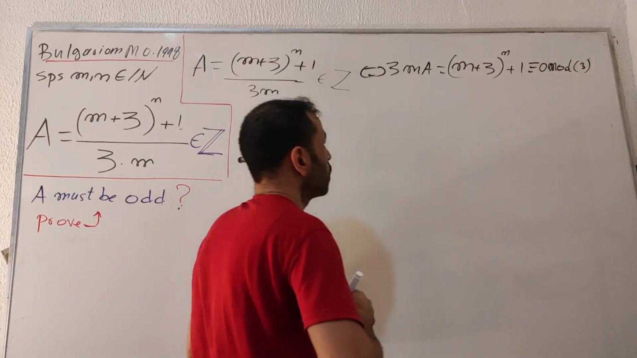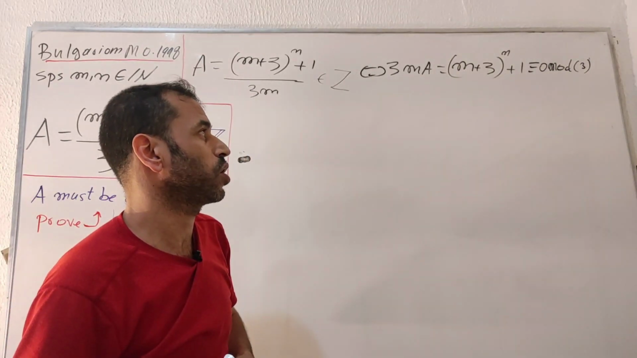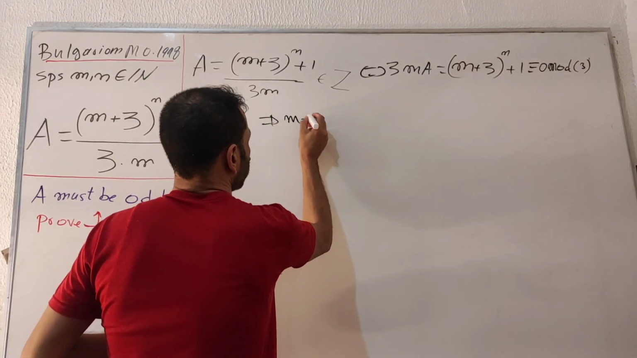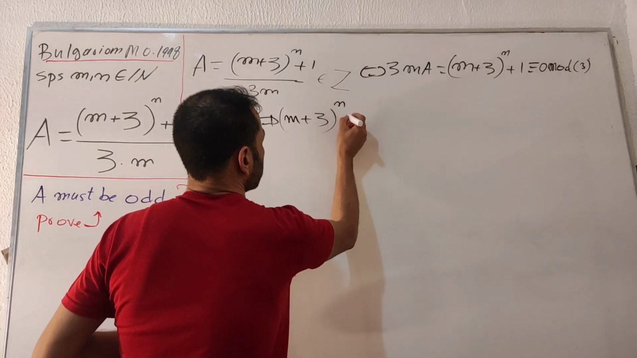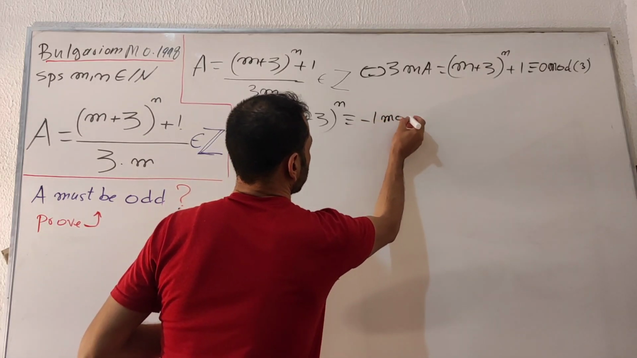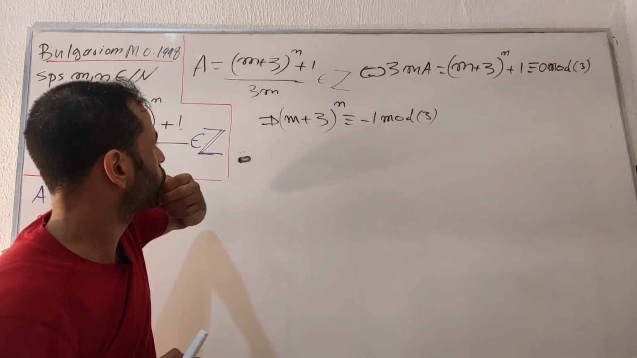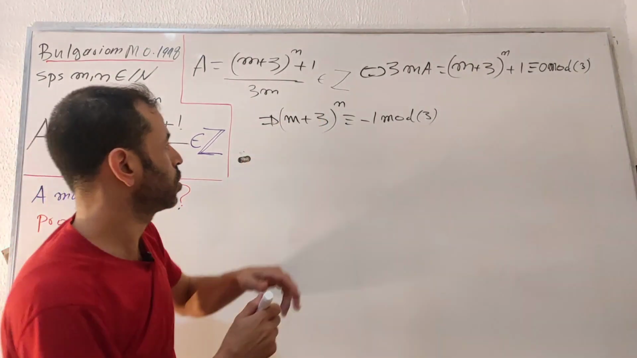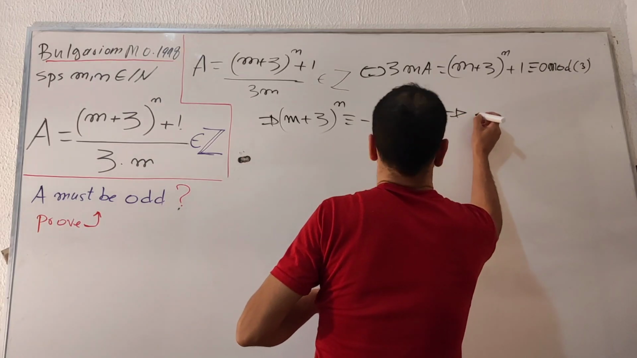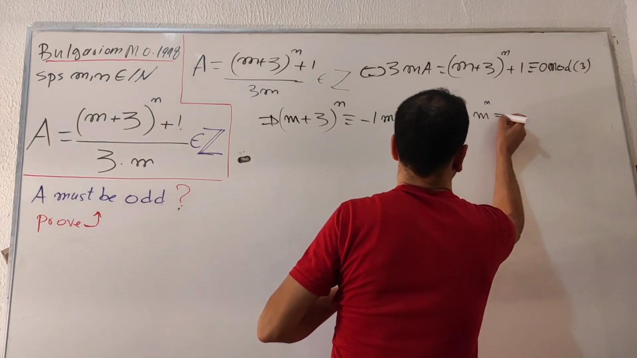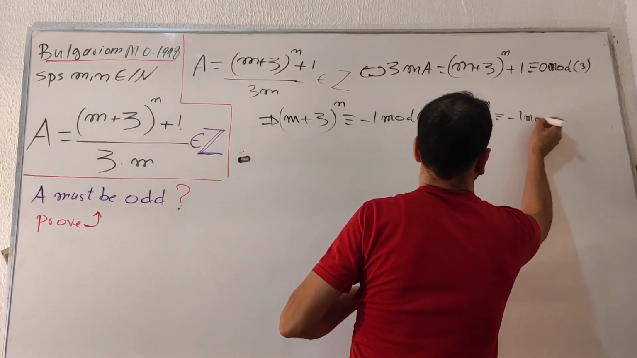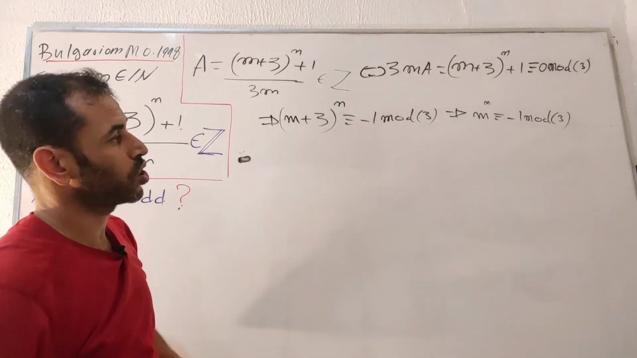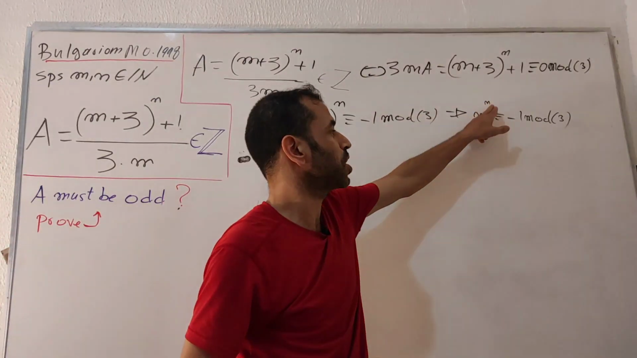Then taking number 1 over to the right of the congruence, I get here (m plus 3) to the n is congruent to minus 1 mod 3. Also this number 3 will be reduced mod 3, which is 0. So I get here m to the n, which is congruent to minus 1 mod 3. So I'm going to go by way of contradiction. Let's assume this n is even.